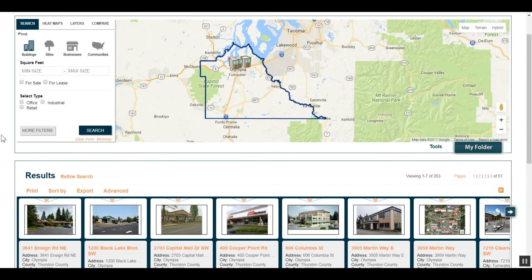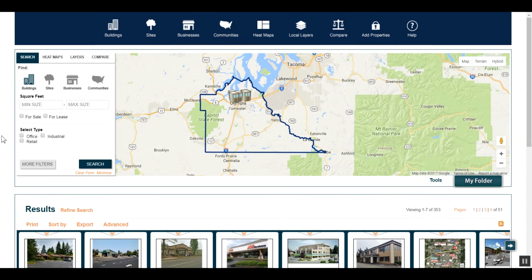This business in particular is looking for about 125,000 square feet of industrial space and is interested in leasing as opposed to purchasing. Therefore, I'm going to set my search parameters to 125,000 square feet as a minimum and check industrial.